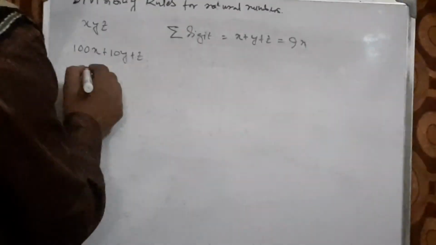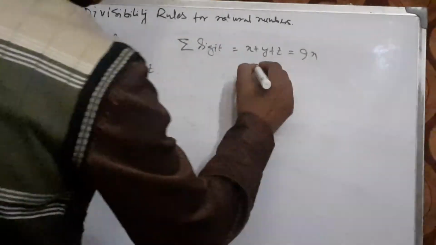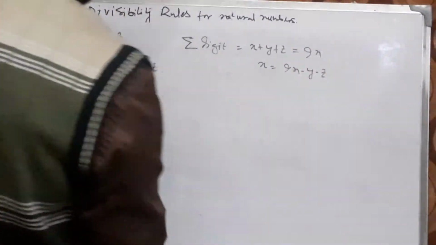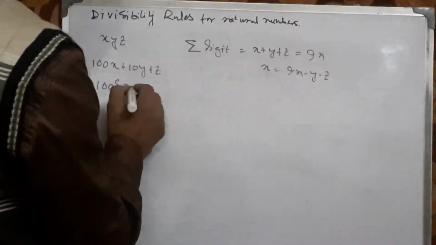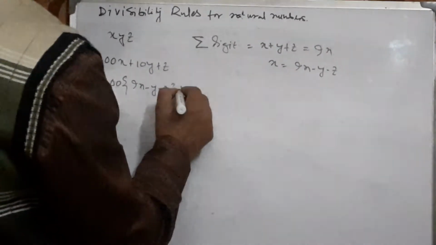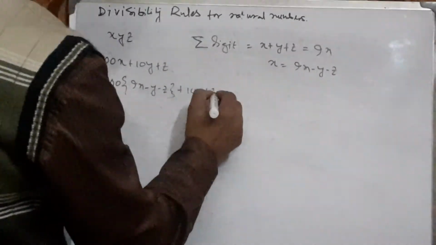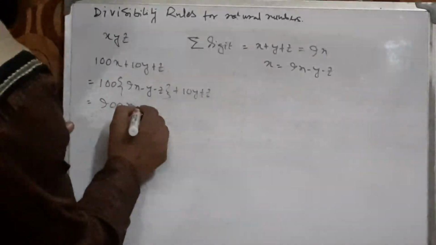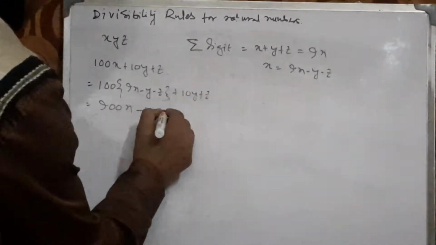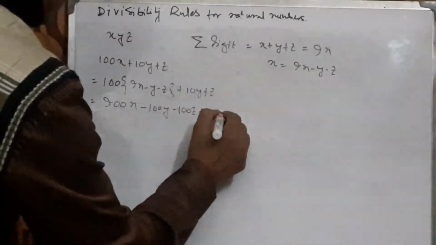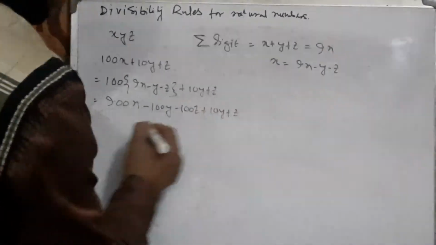Means 100 into x, that is 9n minus y minus z. 100 into 9n minus y minus z plus 10y plus z. It becomes 900n minus 100y minus 100z plus 10y plus z.